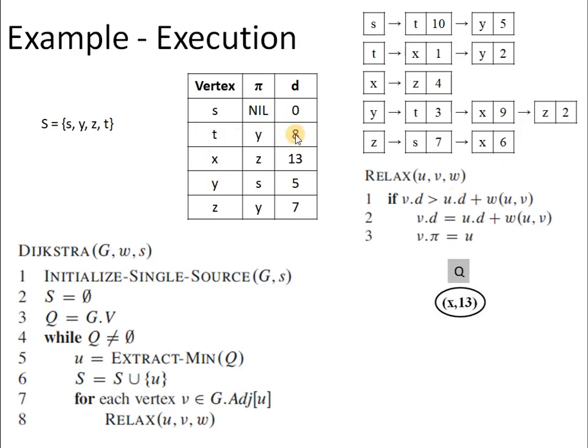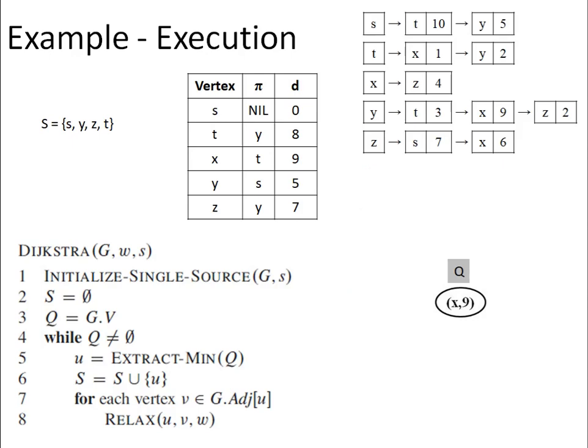It is equal to 8 and the distance from t to x is equal to 1. So 8 plus 1 will give us 9. This equation is true. So the distance of x will be updated to 9 and x.pi will be updated to t. So these are the required changes. And then we have y. For y, we have already fixed its distance from the source. So this equation will give us false.